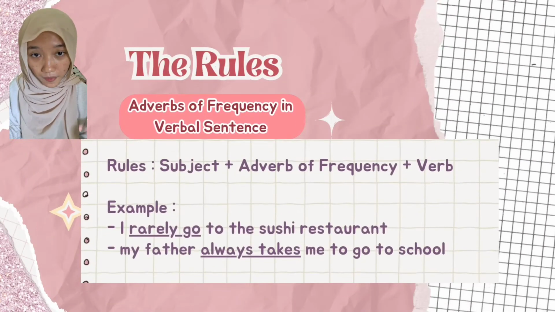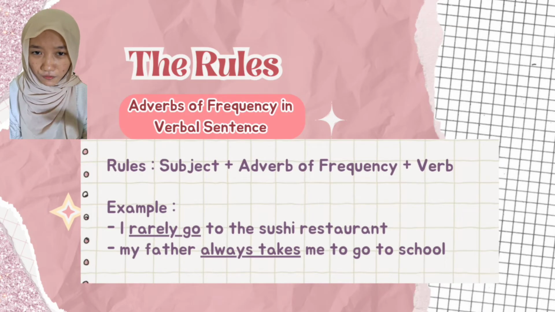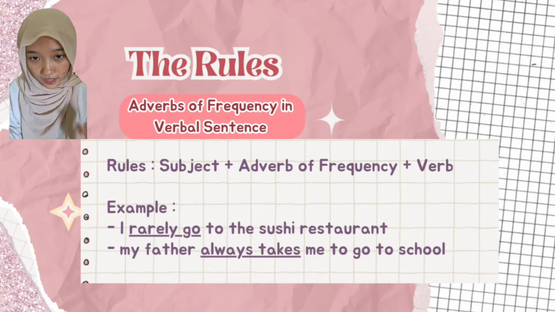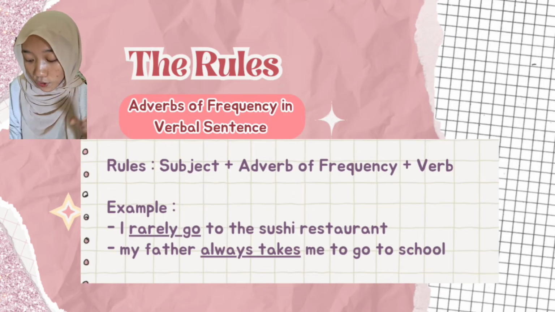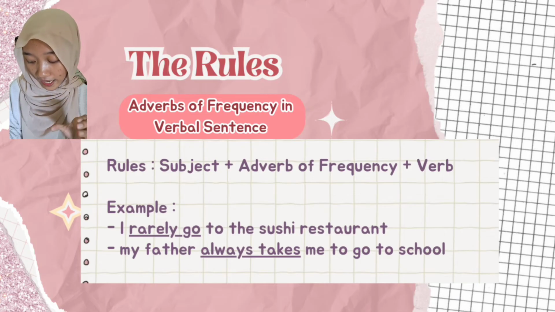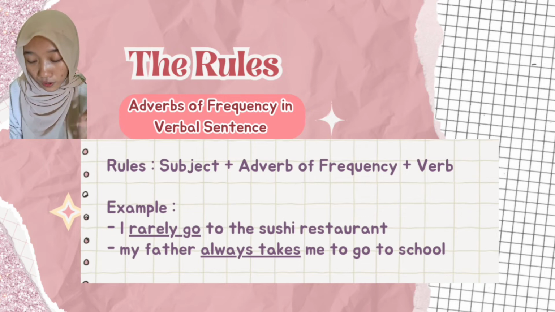Next are the rules about adverbs of frequency. I think there are 5 types. The first one is adverbs of frequency in a verbal sentence. Rule: subject, adverb of frequency, and verb. Example: I, as subject, rarely go to the sushi restaurant. Rarely is the adverb of frequency and go is the verb. Next example: my father always takes me to school.